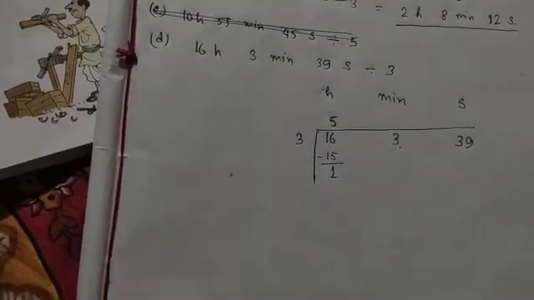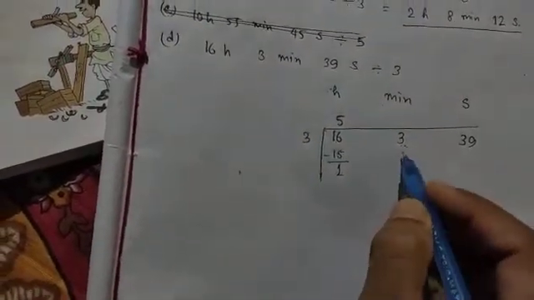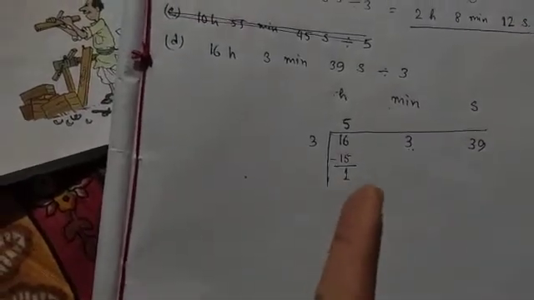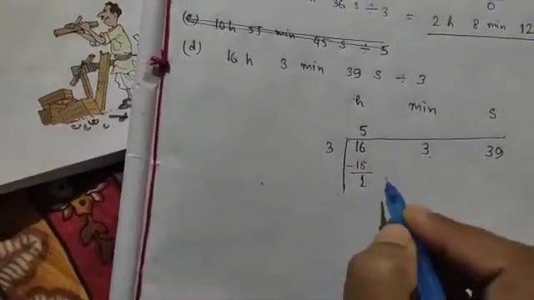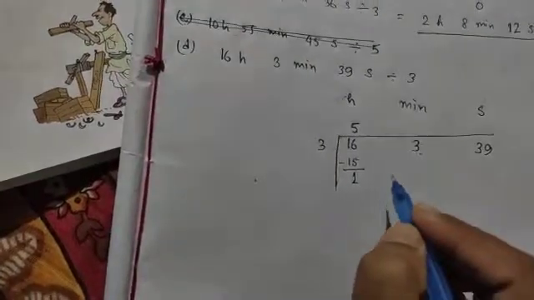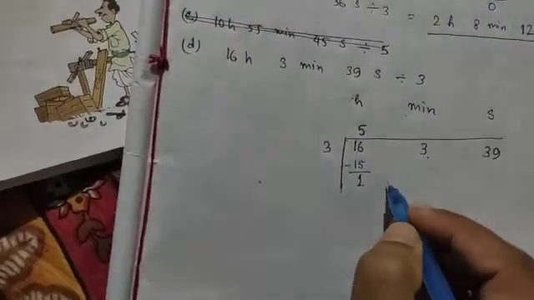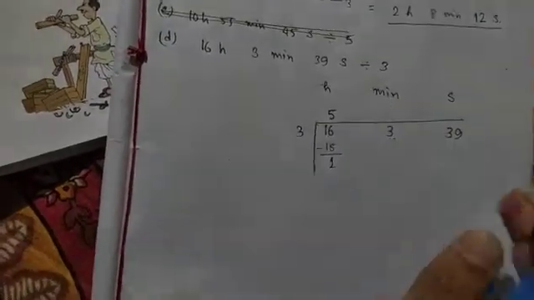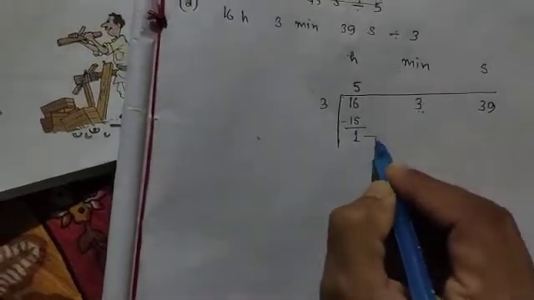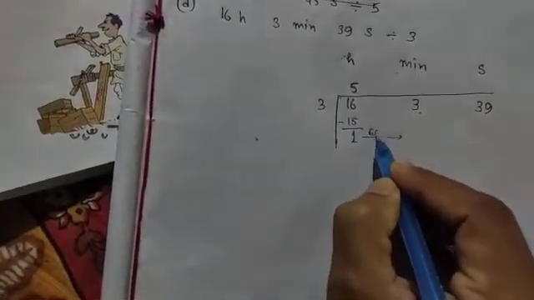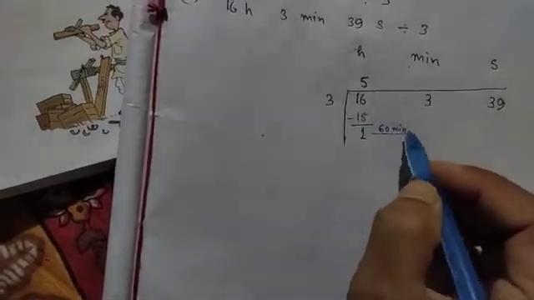So what do we have to do? This remainder will be carried to the next place, so 1 hour will be carried to the minute place. But we can't add 1 plus 3, because 1 is in hour unit and 3 is in minute unit. So first I have to convert this 1 hour into minutes. 1 hour means 60 minutes, and there are already 3 minutes. So 60 plus 3 will be 63.